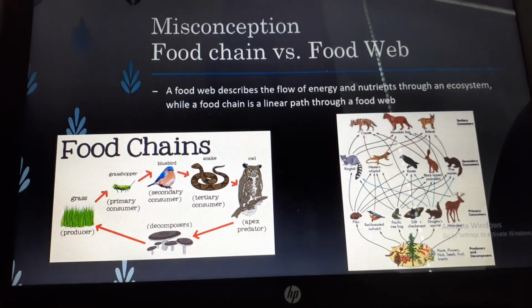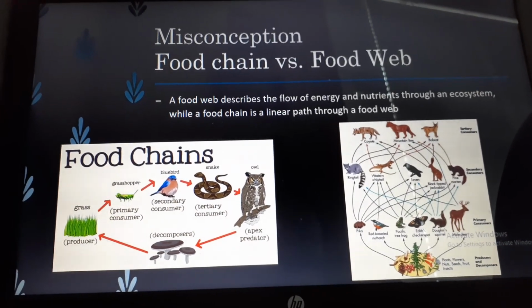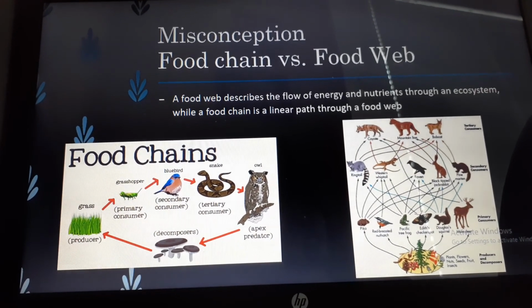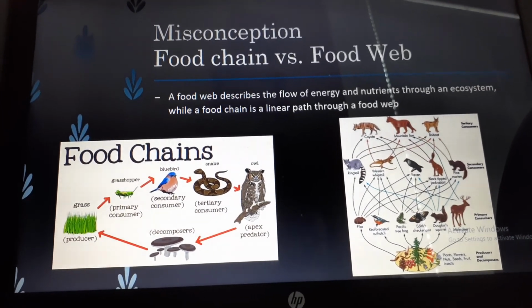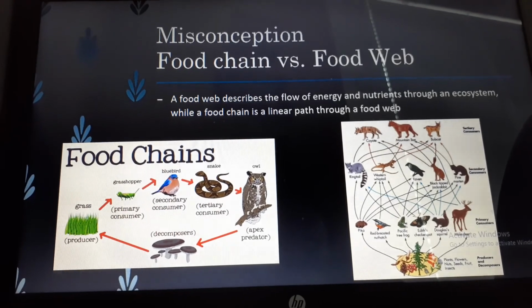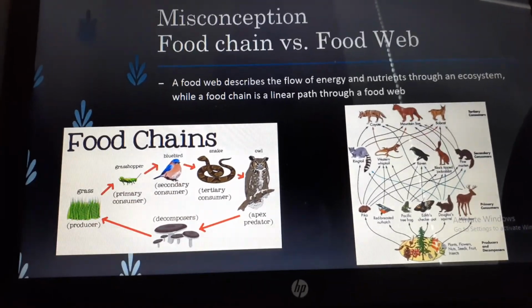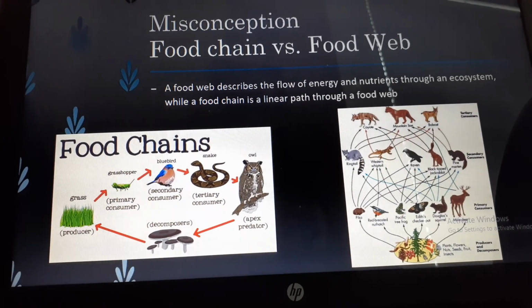A food chain is a progression of how one animal gets their food, the main predator gets their food. This shows how the food web shows how the whole ecosystem can get their food from one another.